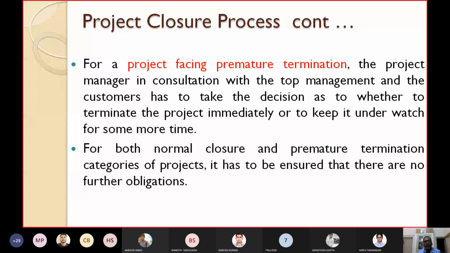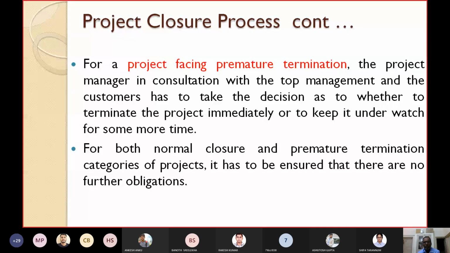For a project facing premature termination, the project manager in consultation with whom? Two stakeholders, the top management and the customers. Then the project manager has to take the decision as to whether to terminate the project immediately, maybe today, or to keep it under watch for some more time.